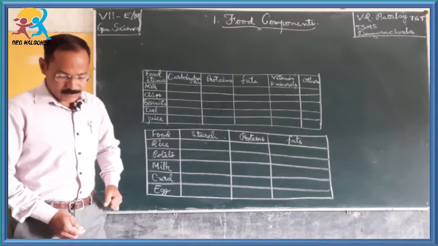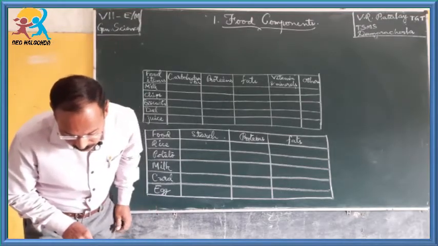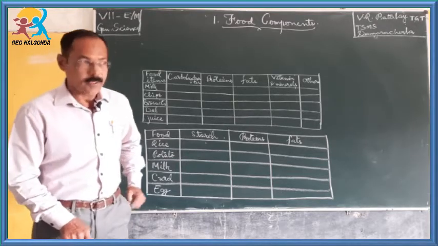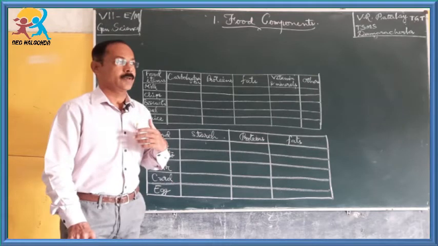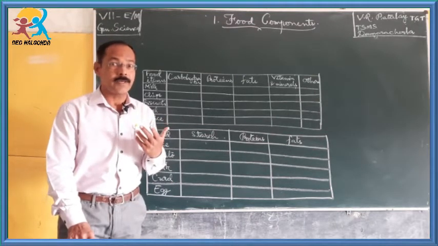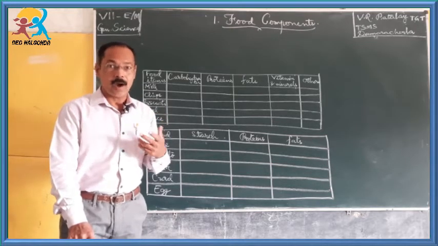Here, children, different types of food items make us very aesthetic, having a sense of taste. It waters our mouth, isn't it? How does it happen?